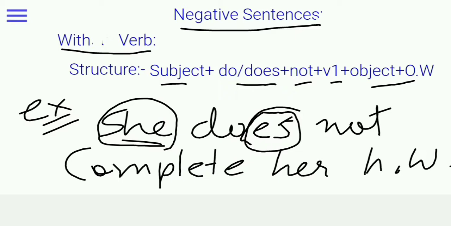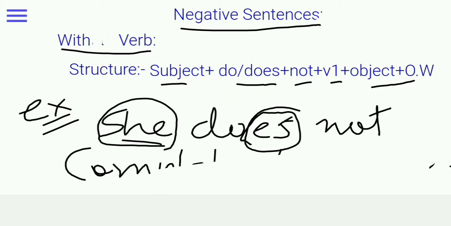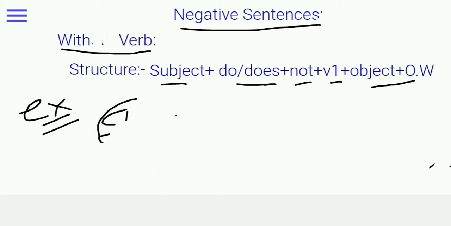Okay, so I hope students you all know when we should use this kind of sentences. In your homework you have to write 5 negative sentences of without verb and 5 negative sentences of with verb. Okay, with structure.